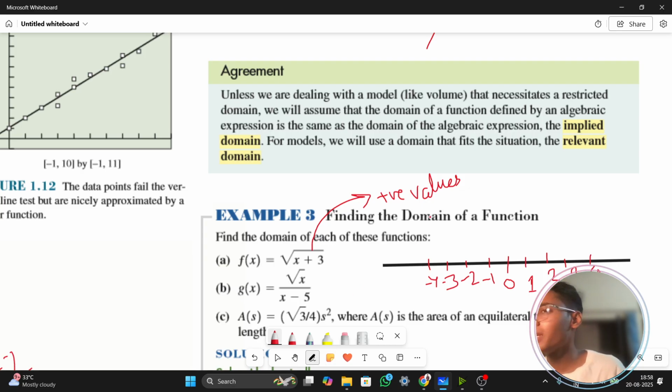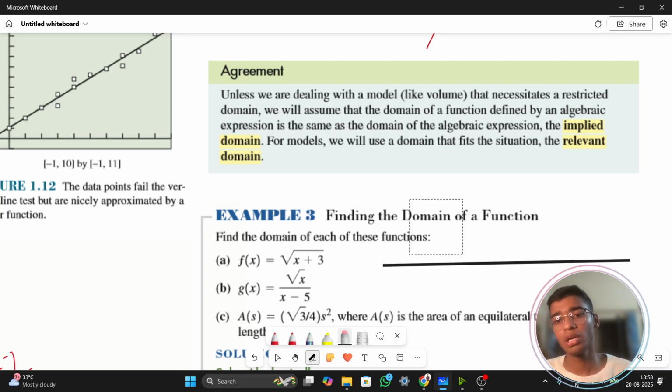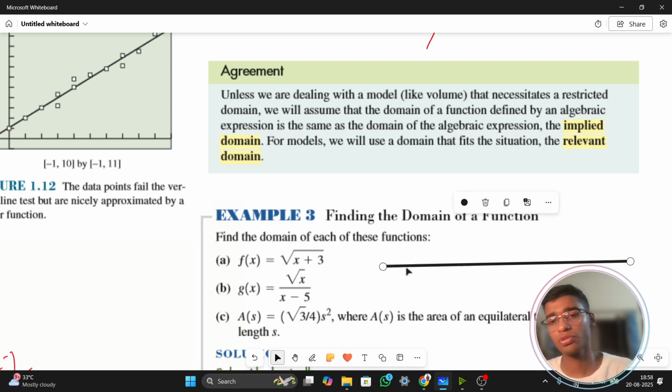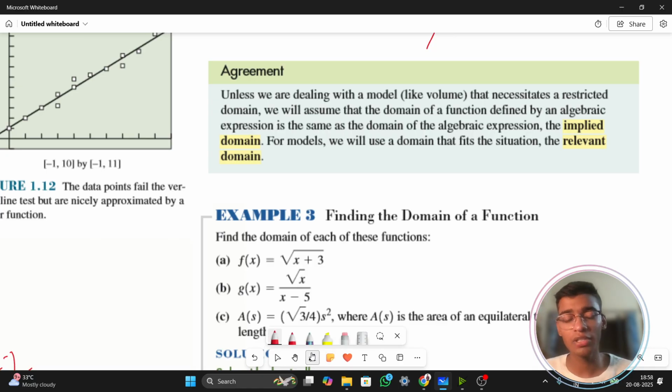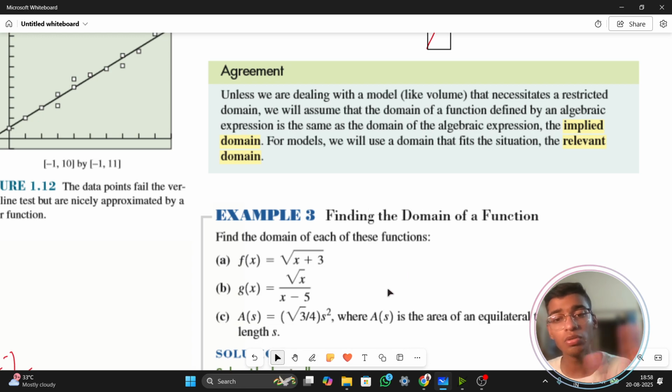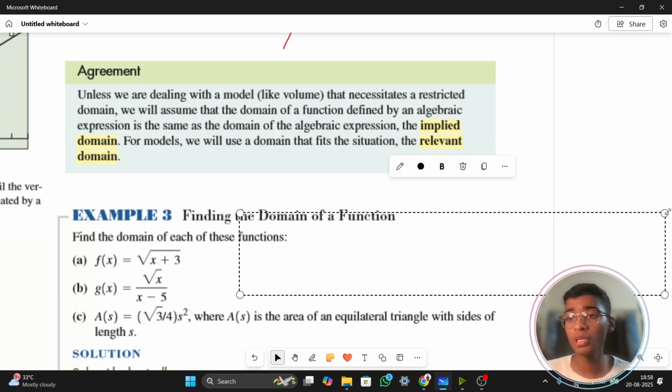So root can only take non-negative values. So it has to be minus 3. So all the values which I can take are greater than or equal to minus 3. I hope you have understood this thing. So I'm just removing this off so that I can tell you, what actually has to be my domain? Domain means all the values which I can put in. So I can put the values of x which are greater than equals to minus 3. Understood? And that has to be my answer.